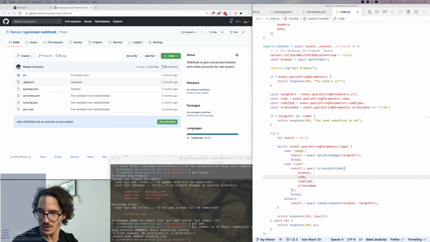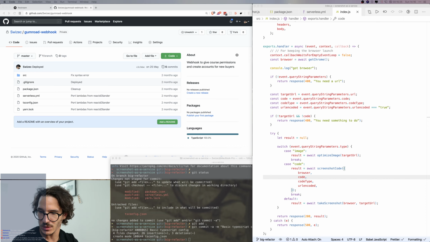So let's move source getChrome to source getChrome.ts. Okay, getChrome.ts, and this is going to const chrome require chrome-aws-lambda, getChrome async browser, and I think this should actually all be fine. We can say export const getChrome instead of module.exports, and that should just work.